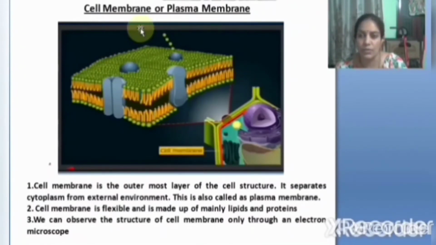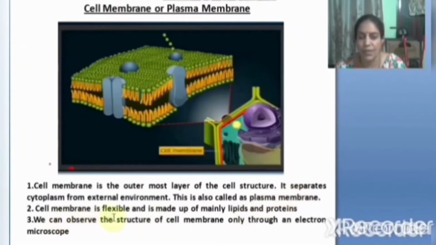First you should learn about the organelle, cell membrane or plasma membrane. See this slide, children. This is the structure of the cell membrane. Cell membrane is the outermost layer of the cell structure. It separates cytoplasm from the external environment. See, this is a cell. Inside the cell there is a fluid-like part which is called cytoplasm. This cell membrane separates the cytoplasm from the external environment. Cell membrane is also called plasma membrane.